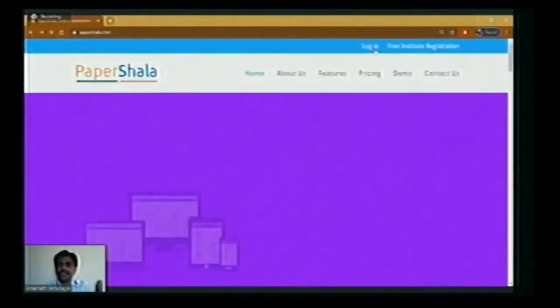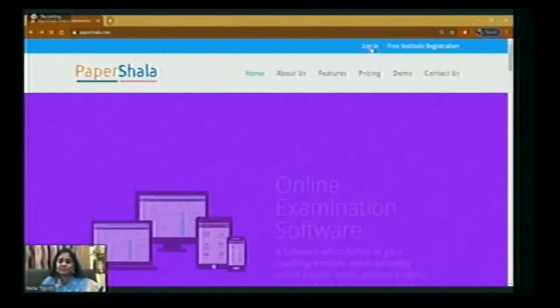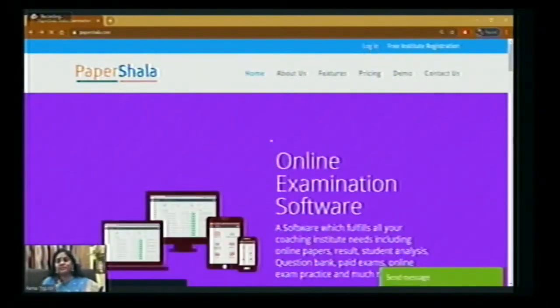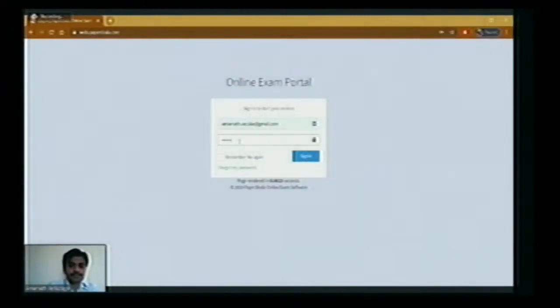Now this is the login. So I click on login, as I have already created one link for our organization. So we'll be having a demo. Now email, I'll be entering my email and password.